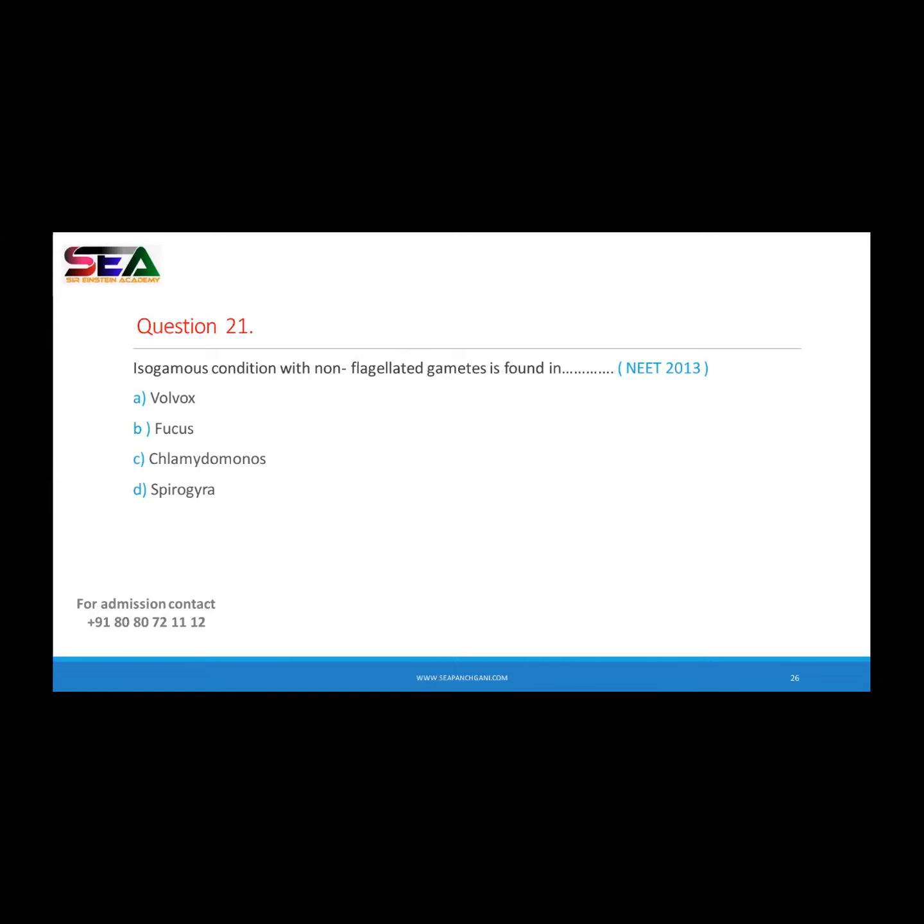Spirogyra. The students who are in grade 11, means the new batch, what do you mean by flagella? Flagellated structure and non-flagellated structure, what do you mean by these two words? I want the answer from batch 2022. What is the meaning of flagella? Flagellated structure and non-flagellated structure means what?